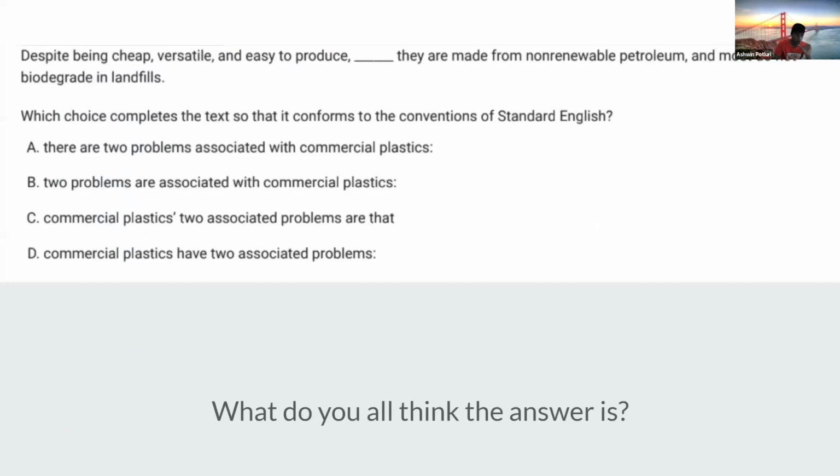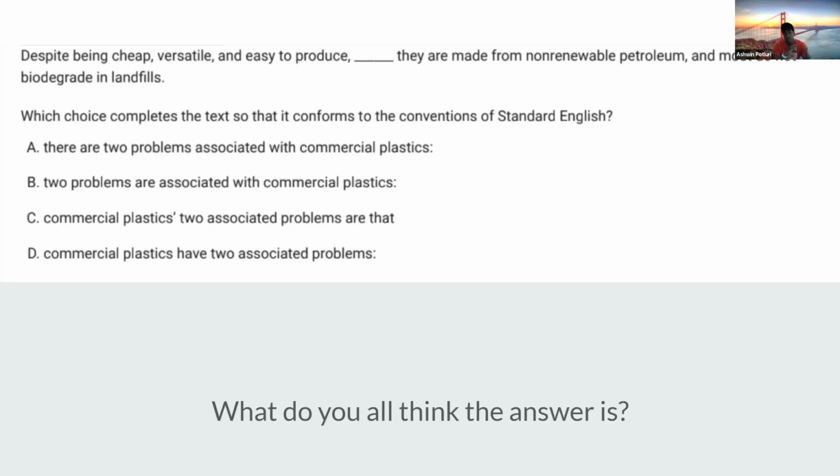What is actually coming before the dash is something that's known as a modifier, right? That phrase essentially modifies the noun. It essentially describes it. So if we look at that, despite being cheap, versatile, and easy to produce, that's our modifier.